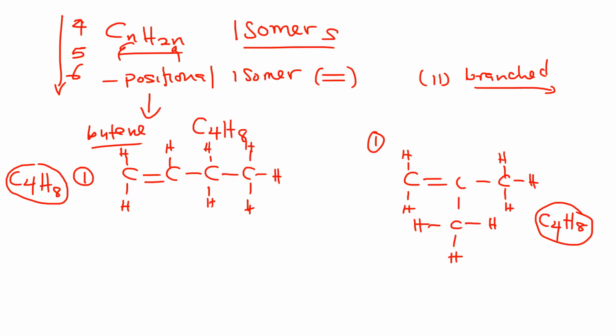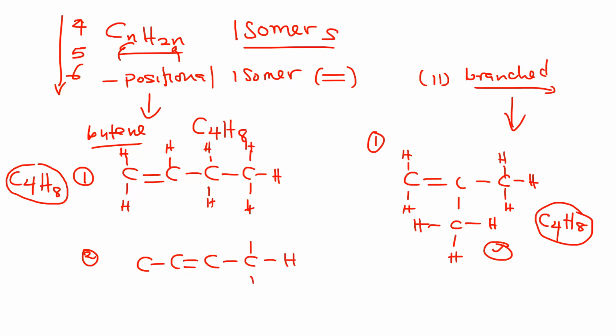You know from where we are coming from. In terms of this part, we know that this is a branched one, so we are going to come back to this. Let me just put up another one different here, since we are looking at positional isomers. I'll redraw this, but this time around the double bond will not be on the first carbon.